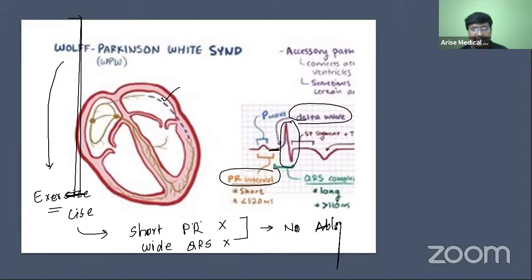Ablation is not required in this patient.